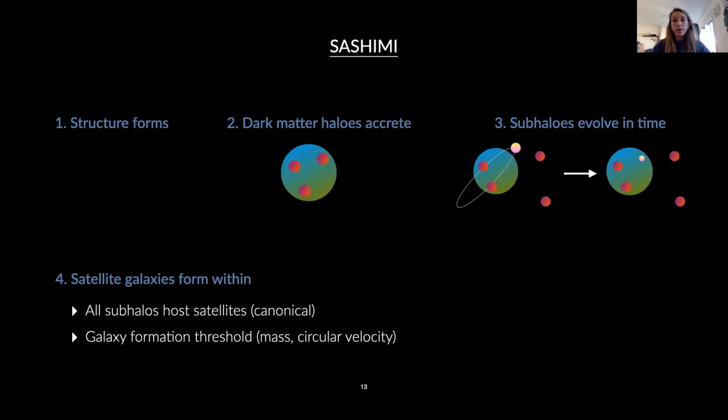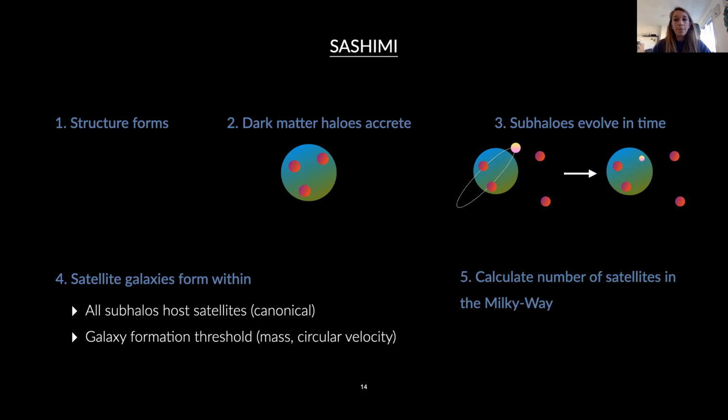These are, however, model dependent, and the results depend on a choice of parameters, which is why we assume that all subhalos host satellites as our canonical constraints. But next to that, we can also set some galaxy formation condition on, for instance, the mass or circular velocity below which galaxy formation is thought to be inefficient.